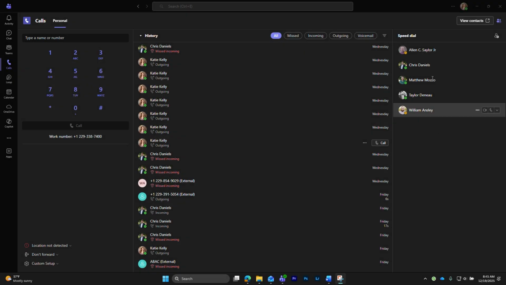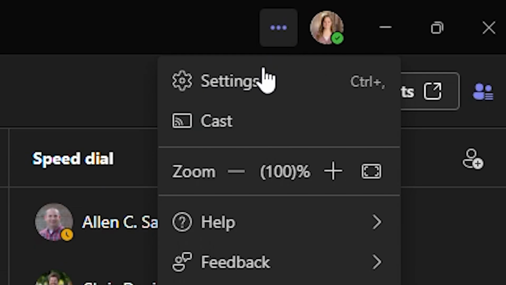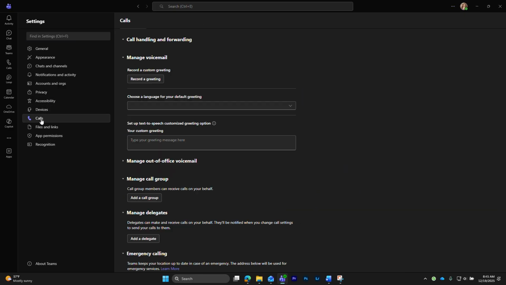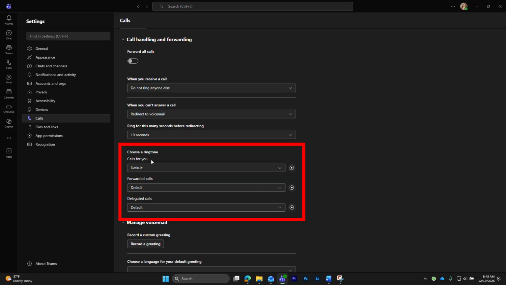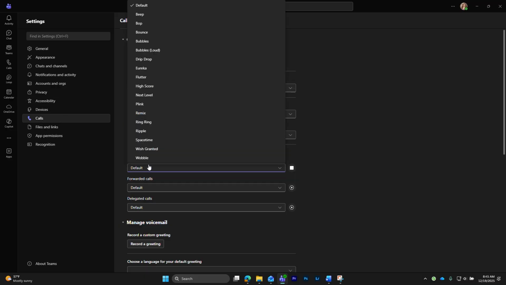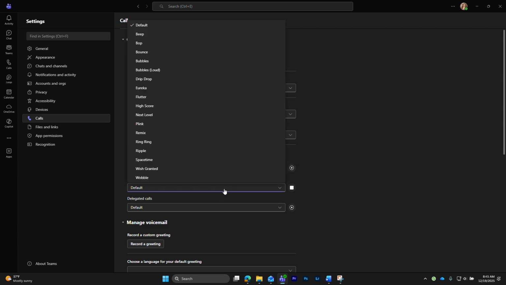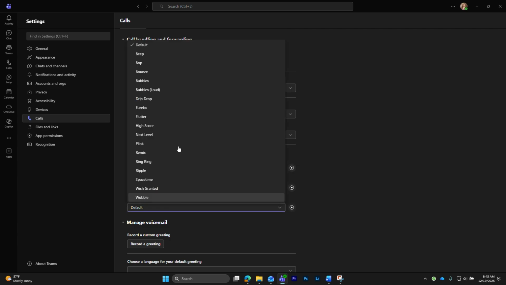To personalize your experience, you can also change your ringtone. Open your settings by clicking the three dots next to your profile picture, then select Calls. From here, you'll see options to choose a ringtone for your own calls, as well as for forwarded calls and delegated calls. Pick the sound that works best for you, and it will play whenever you receive a call in Teams.